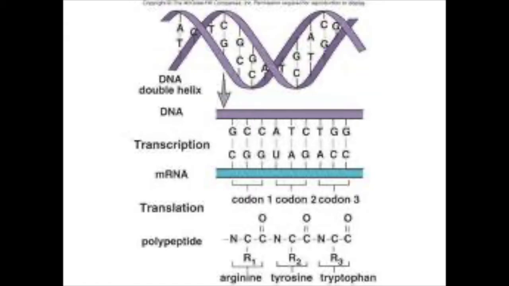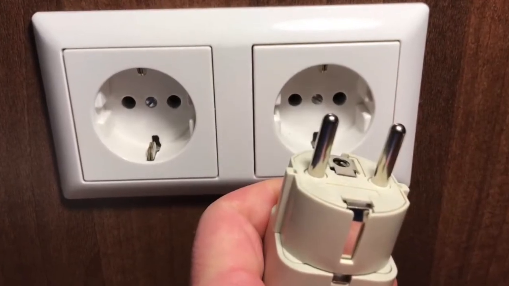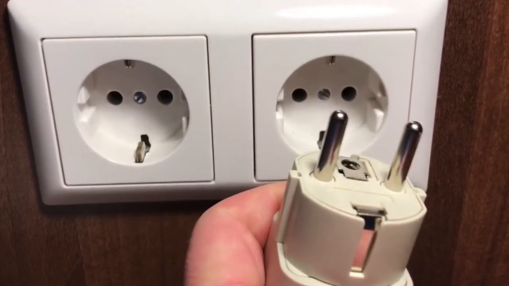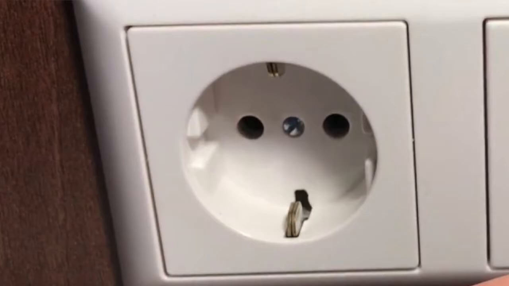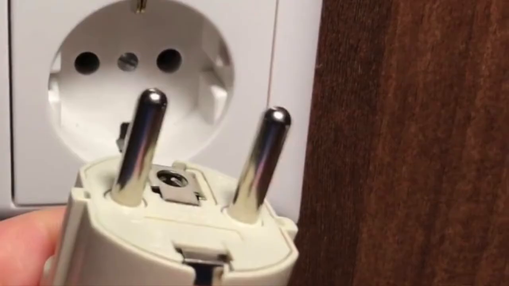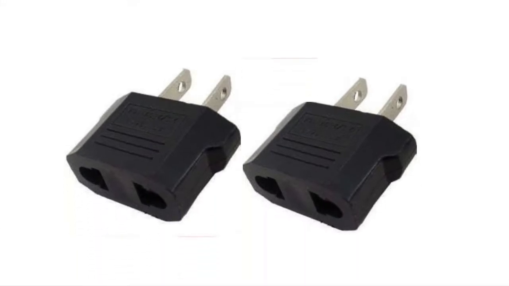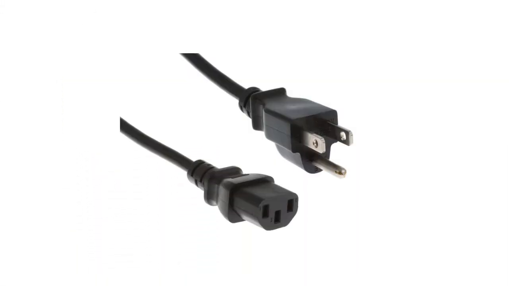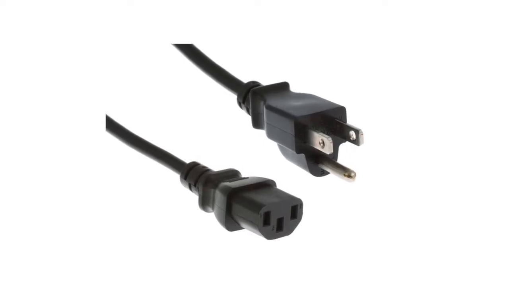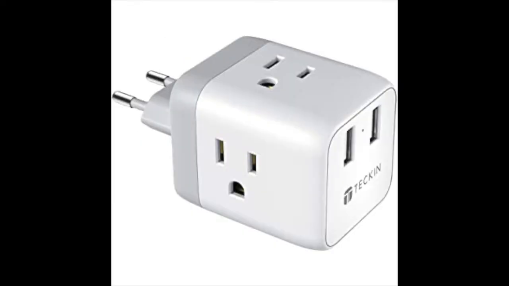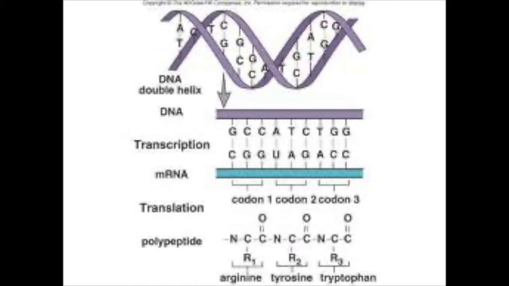I visited France for the first time last summer, and I found out about a day before I left that I needed a new accessory for all the chargers for my electronic devices. The European outlet is 2 holes, and the European charger is 2 round prongs, while the American chargers have 2 flat prongs, and sometimes 3 prongs where 2 are flat and 1 is round. Either way, you cannot use a plug in France without an adapter. We can relate this to the way that Francis Crick described the protein synthesis in the adapter hypothesis.